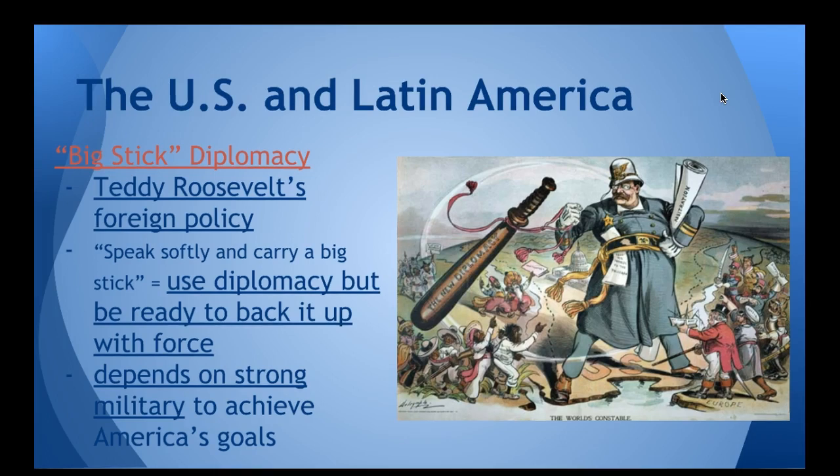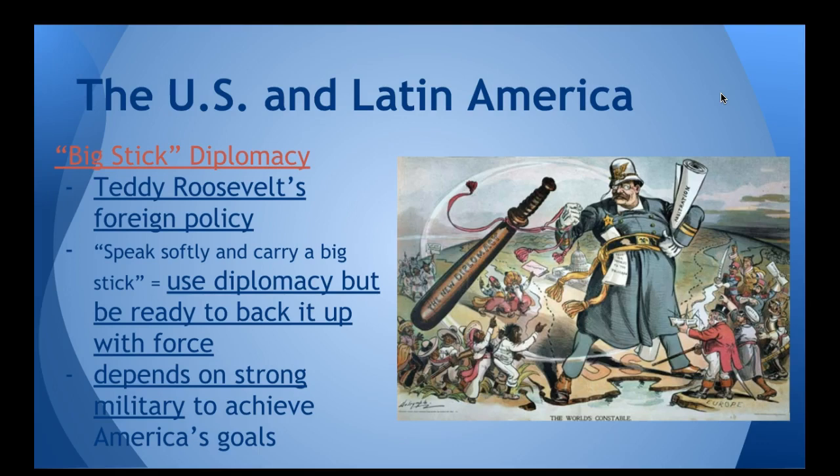All right, you probably heard me mention the big stick, or you saw it in the president's videos. Big stick diplomacy was Teddy Roosevelt's foreign policy. All right, he was known for the phrase, speak softly and carry a big stick. So the speak softly part means to use diplomacy, right, to talk out issues with other nations, but be ready to back it up with force. That's the big stick.